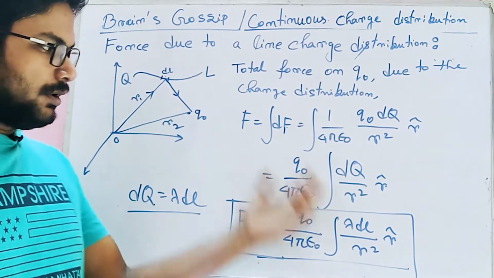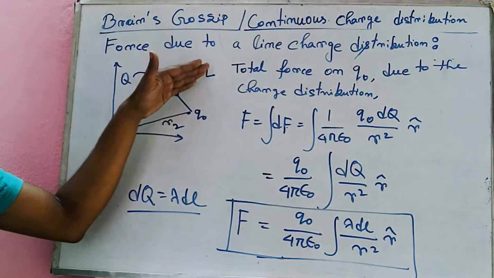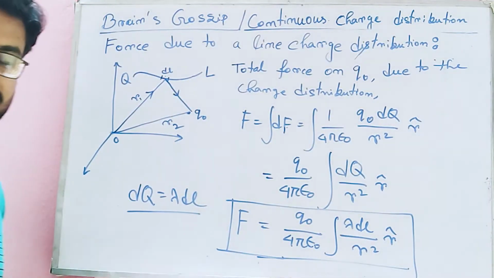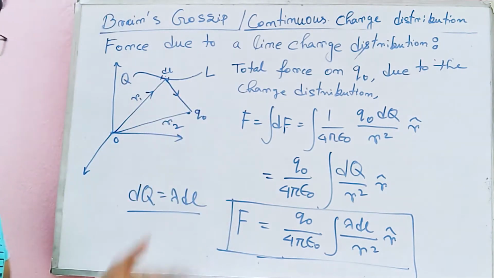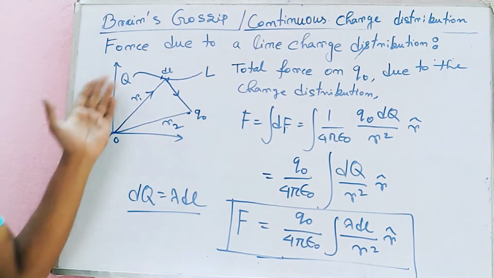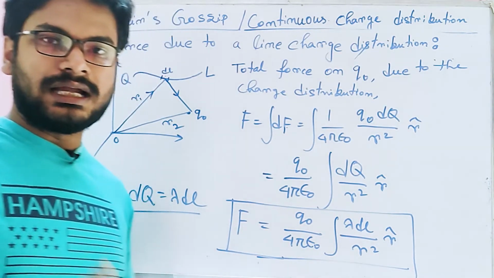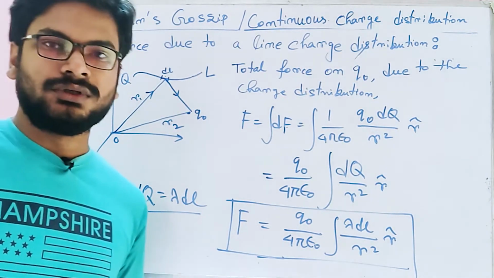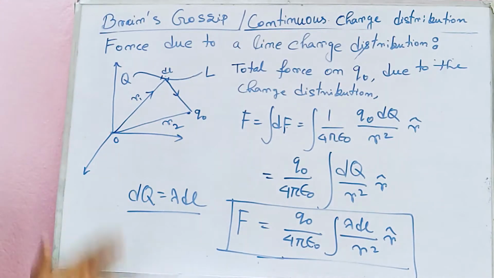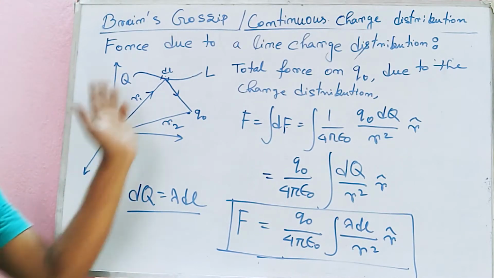Now if the type of charge distribution is given, whether it is a line charge distribution, I mean whether it is a straight line or it is a circle, or what type of charge distribution it is, on which this integration depends, and according to that we can calculate the value. So this is how we calculate the force on q naught due to the total charge distribution.